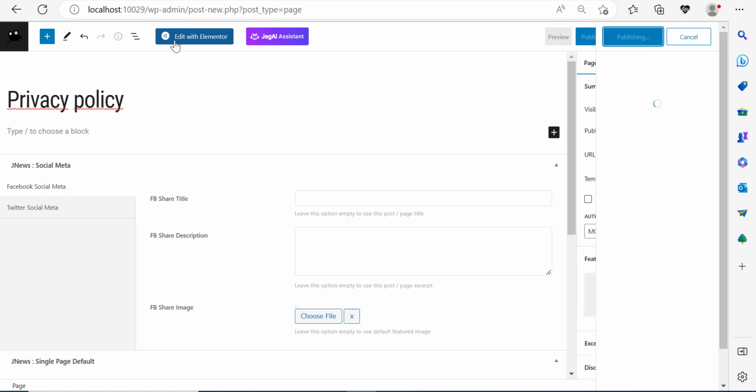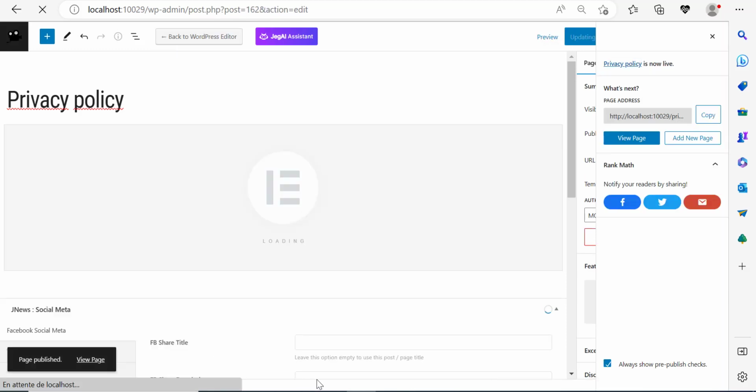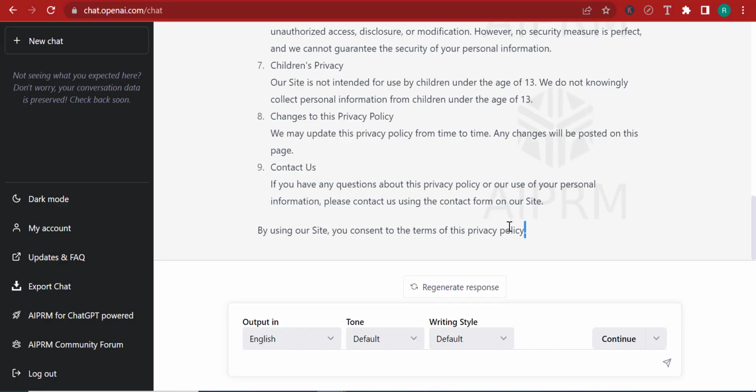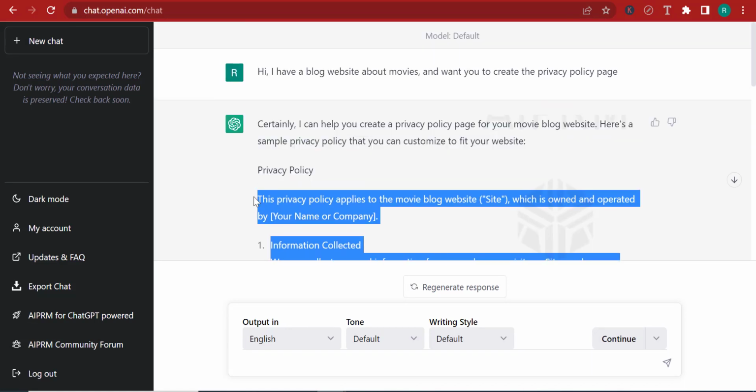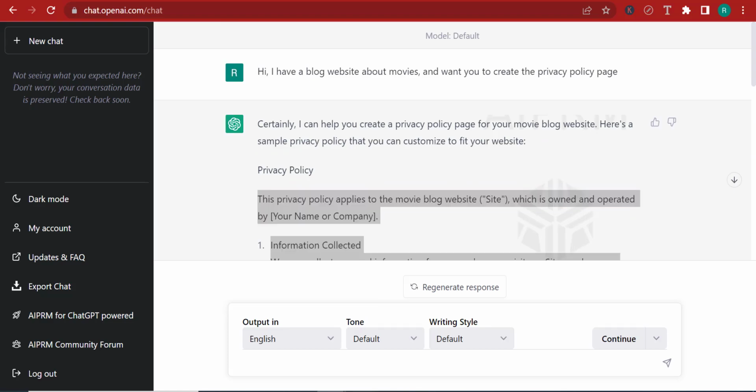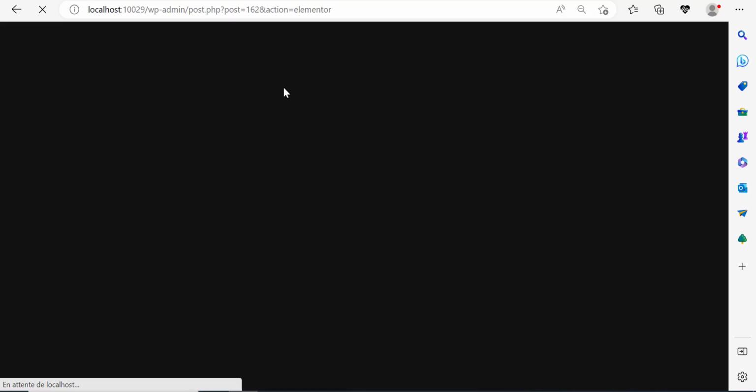Now with the privacy policy, we're not going to do so much editing with it because we're just going to copy and paste the content. That's all. So it's a bland page. It doesn't require any creativity, because who is going to go to that page and keep looking, except if you're a marketplace and they're selling on your marketplace and don't want to be expelled from that marketplace. So here, I just copied the content of the privacy policy page from ChatGPT, and I can come back here and paste this.